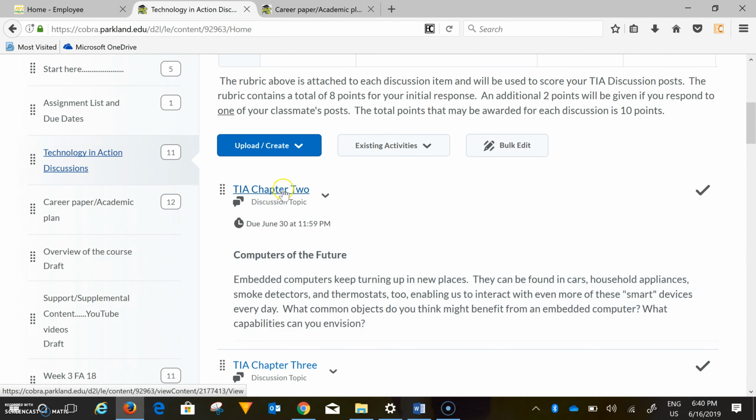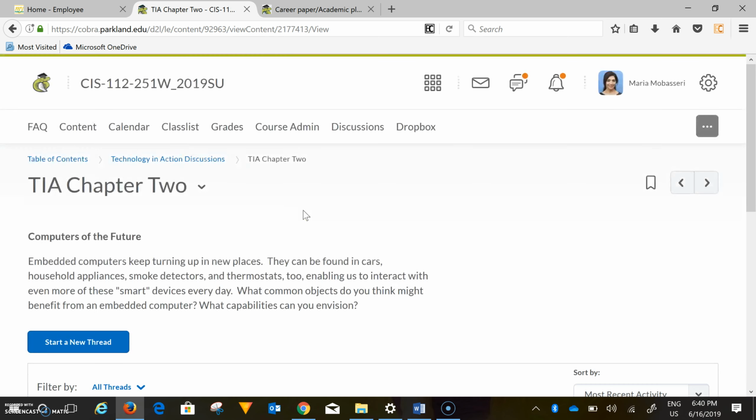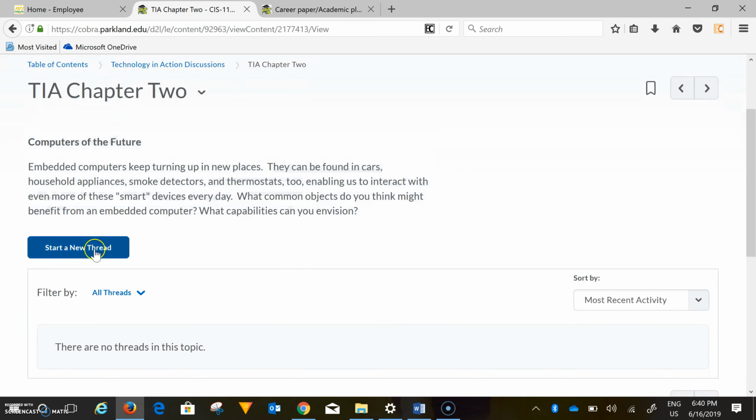You can read that. Once you click on it, it will allow you to actually post the discussion. So you click on it, you start a new thread, you start your discussion, and then you post your discussion. That way everyone else will see your discussion and you can respond to the others.